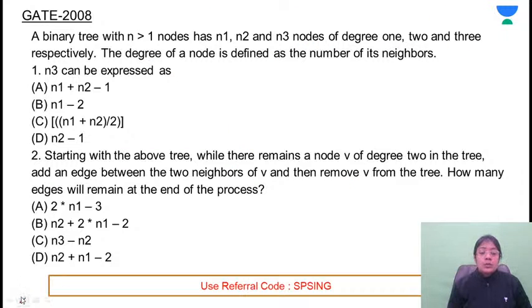Next problem. This was a linked question. Linked question means whatever answer you obtain from the first part, you can use that in solving the answer for the second question. So this was a linked question. This means that this was asked in 4 marks. First of all, you have to return the answer for the first problem.